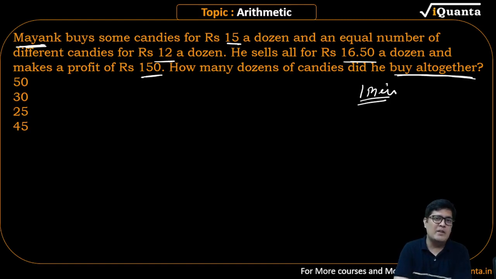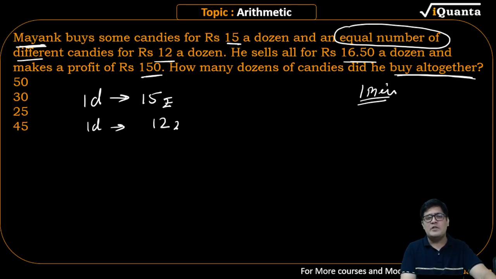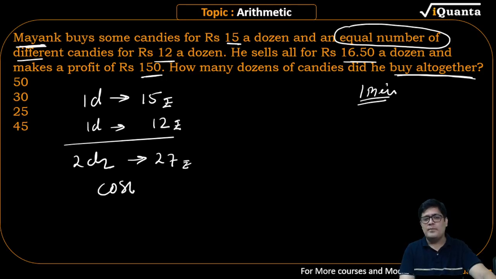The best thing about the entire question is, listen to the language, he is buying the same number of candies. The quantity is the same. So 1 dozen was purchased for 15 rupees, 1 dozen was purchased for rupees 12. That means 2 dozen candies were purchased for rupees 27. This is the cost.